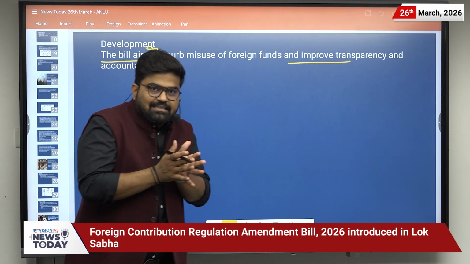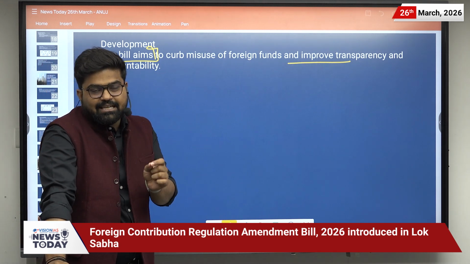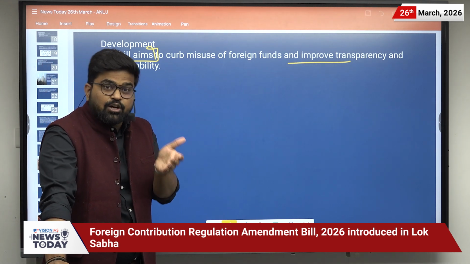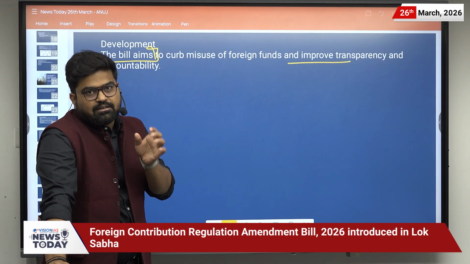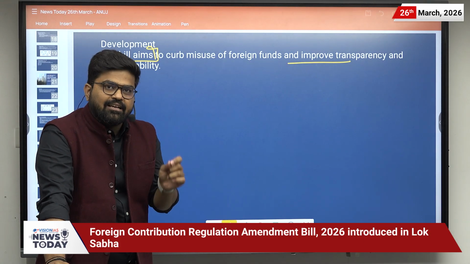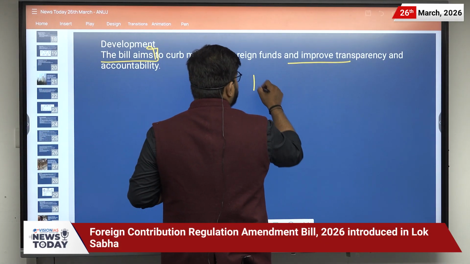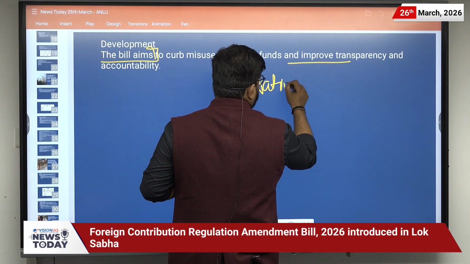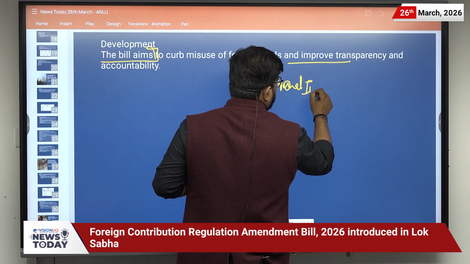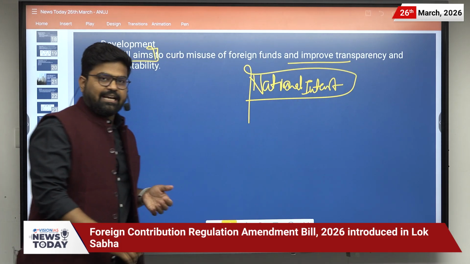So what is FCRA there for? It stops the misutilization of funds by foreign companies or foreign governments to interfere in Indian functioning, especially in the sovereignty as well as the national interest. So this is about the FCRA.